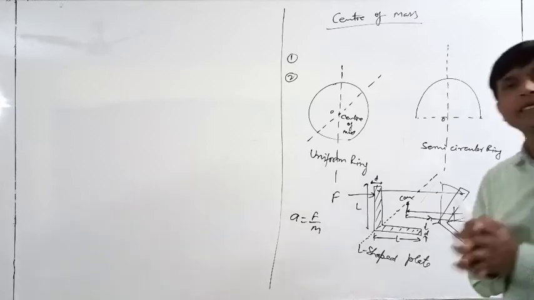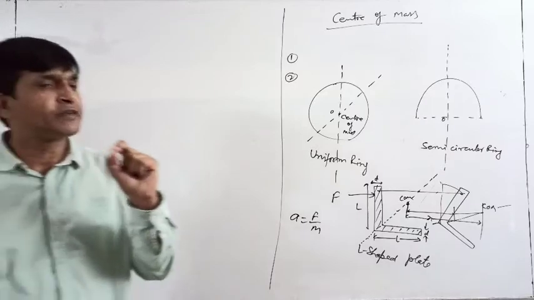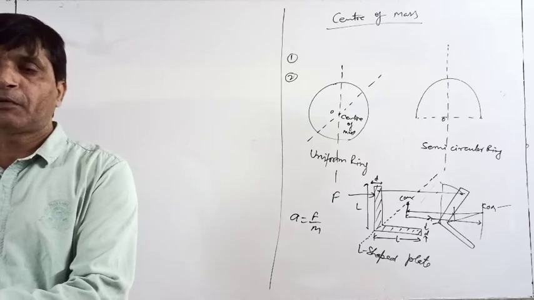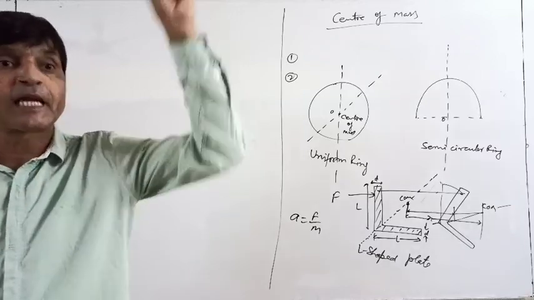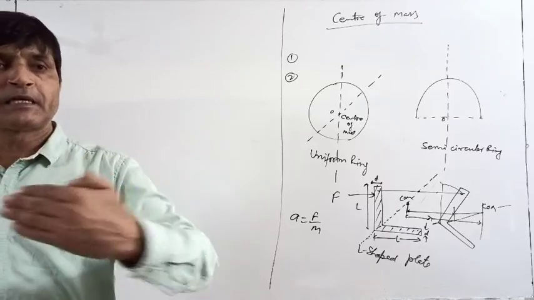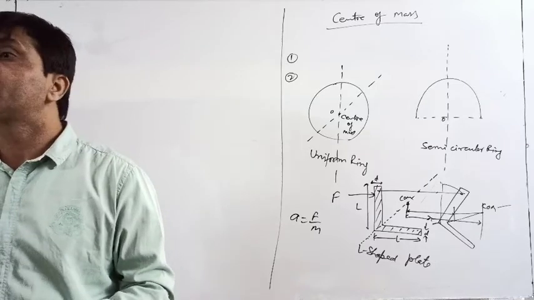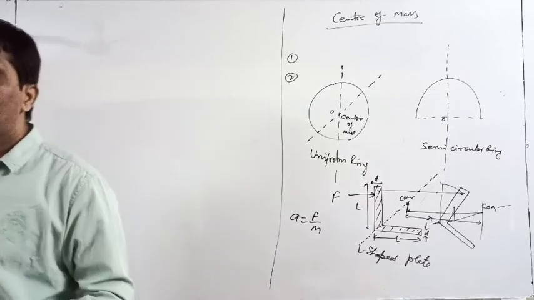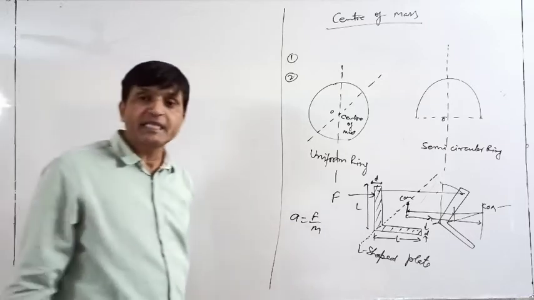Whenever we want to see the translational effect, we will see the translational effect of the center of mass, and we will assume that all the mass of the body is located at the center of mass, just like a particle, which we have done earlier. Okay. In the coming chapters, we are approaching our real body. Real bodies are not point masses, and real bodies have a combination of both types of motion, translational and rotational.